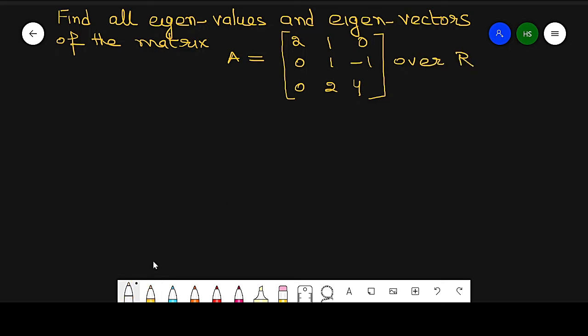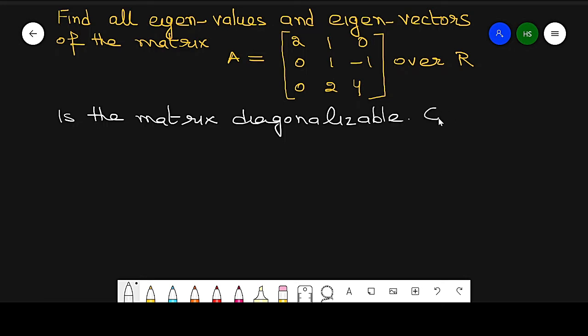So my question is: is this matrix diagonalizable?